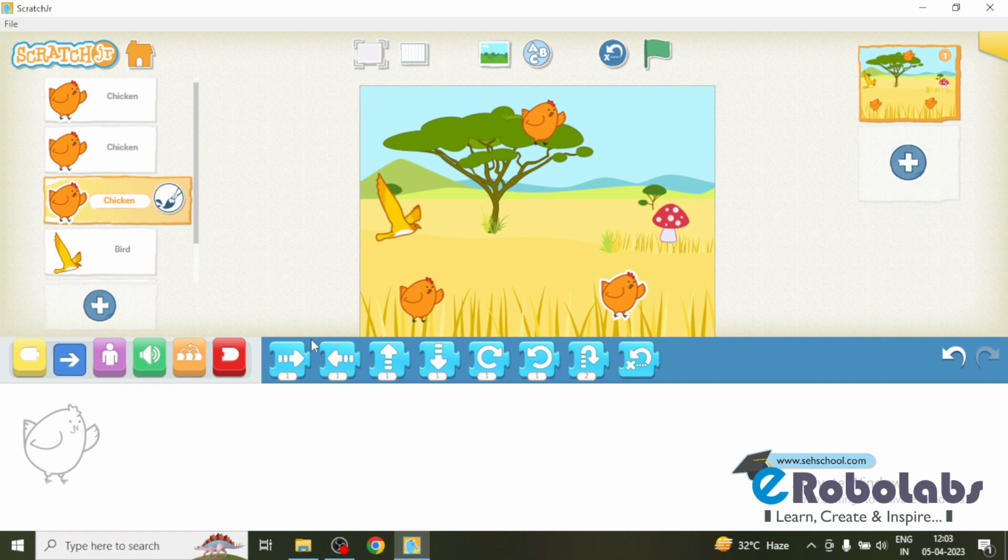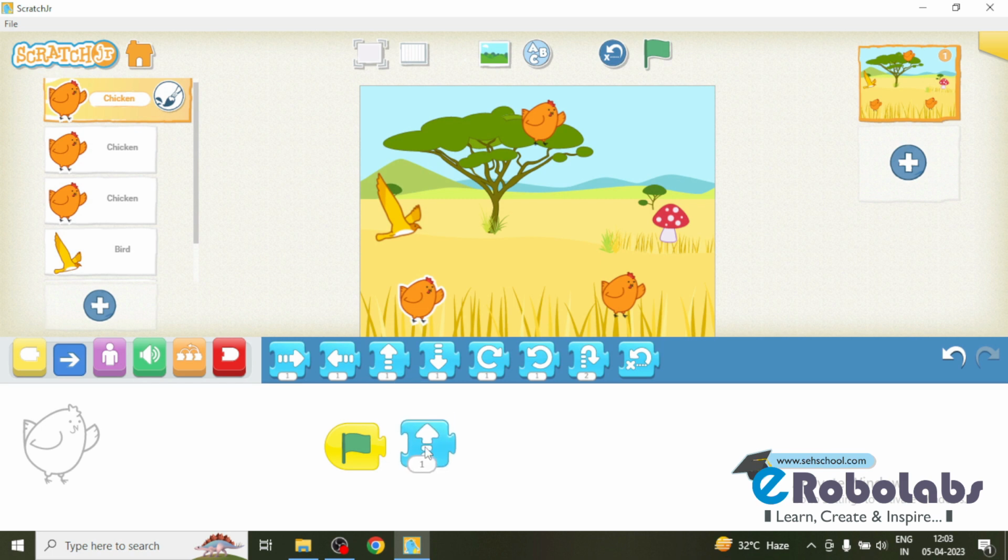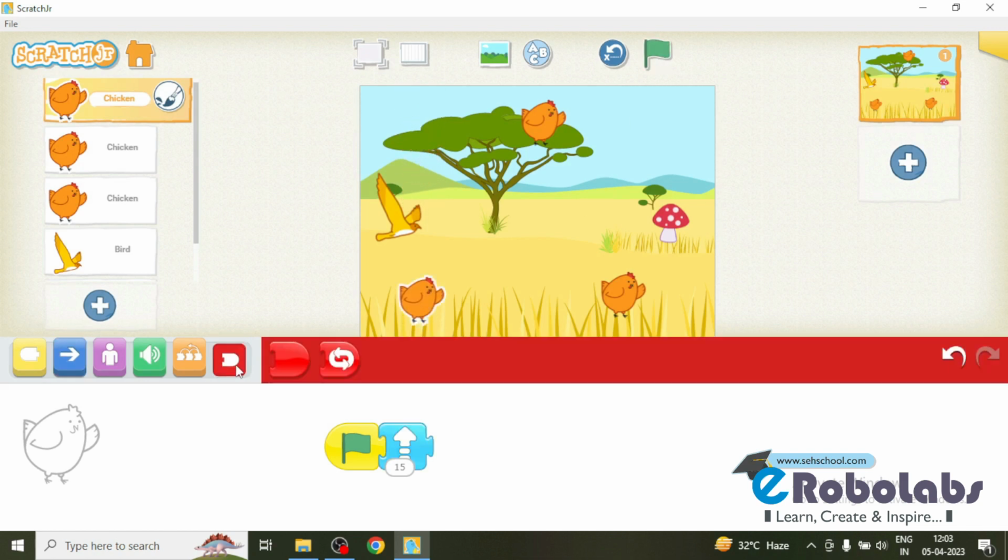Now we will start our script. On the first chicken, start the script with the green flag. Whenever I click on the green flag, I want to move this chicken in the upward direction. For that I am using this move up block with 15 steps. See here, the chicken is moving upward. Now I want to move this chicken continuously. For that I am using a repeat forever block at the end of the script.